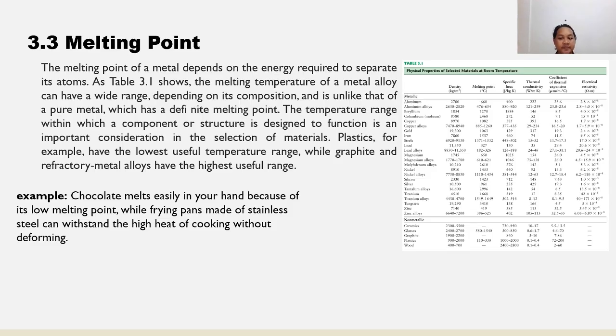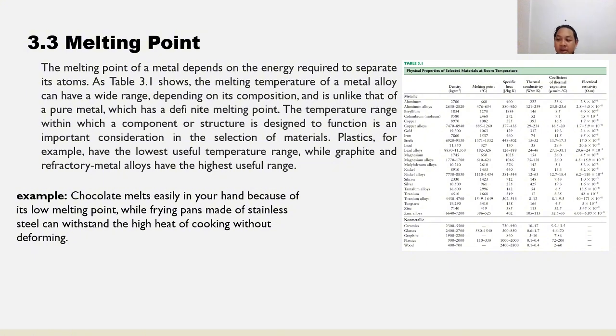The melting point indicates the temperature at which a material changes from solid to liquid, which determines its working temperature range and suitability for certain processes. Tungsten, with its extremely high melting point, is used in light bulb filaments and aerospace components.